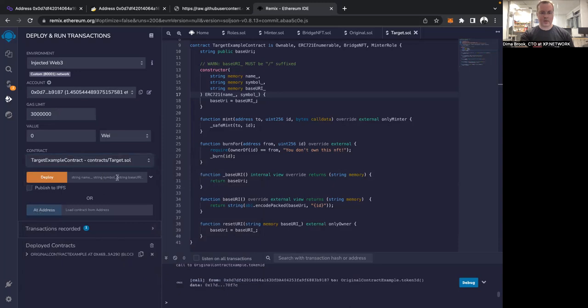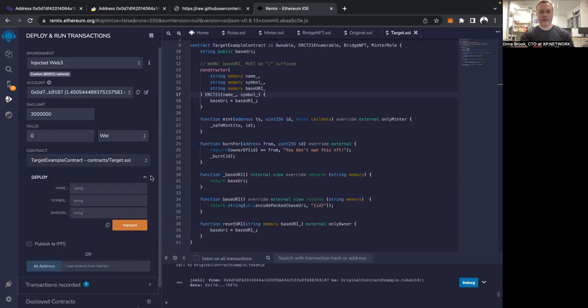target example contract. This is the correct contract, and we have some parameters here so that we can specify them while we are deploying it. Okay, let's call it target. The symbol will be TGT for target, and the base URL. The base URL will be the following. Just a second, let me grab it from one place here. You can actually grab the potential option from the ENV example that resides in the same repository where the contracts and the code reside. Okay, so let's deploy the contract.